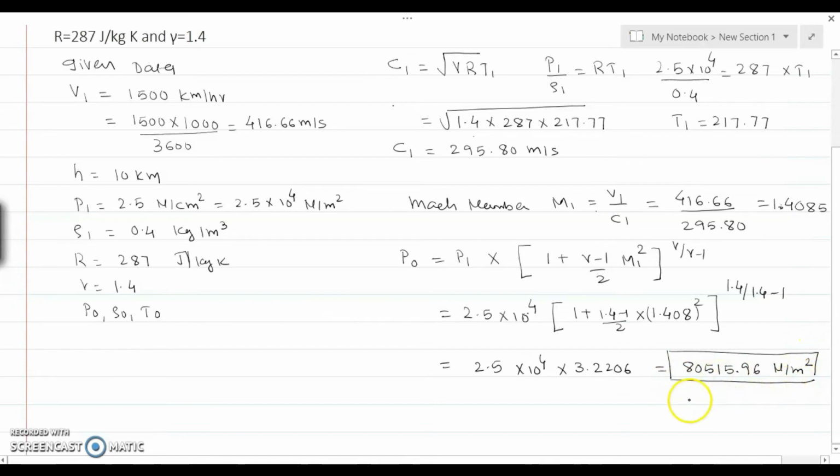Now we are going for the stagnation temperature. So the temperature is indicated by T0, which is equals to T1 into the bracket 1 plus gamma minus 1 divided by 2 into M1 to the power 2.